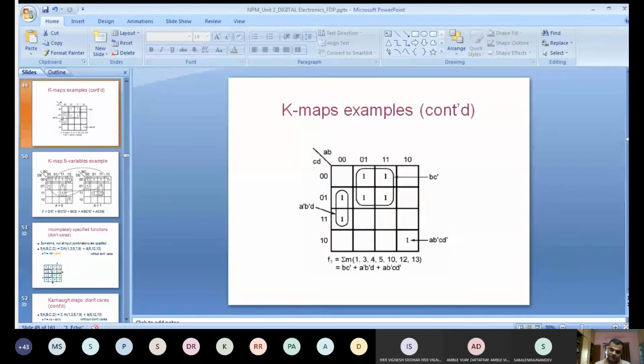Because for C the value is 0, and 0 stands for the uncomplemented variable in POS form. Then next, for a pair, A plus B plus D bar, because the value of D is 1 there, that's why D bar. And for the last term, a grouping of a single 0: as the value of A is 1, that's why A bar; B is 0, that's why plus B; C is 1, that's why C bar; and D is 0, that's why D.